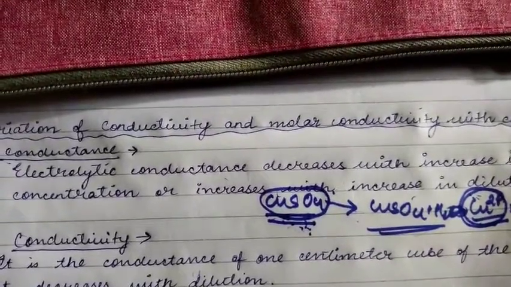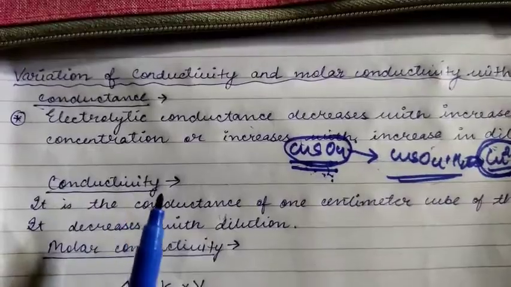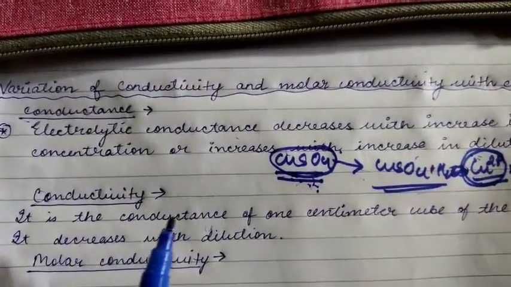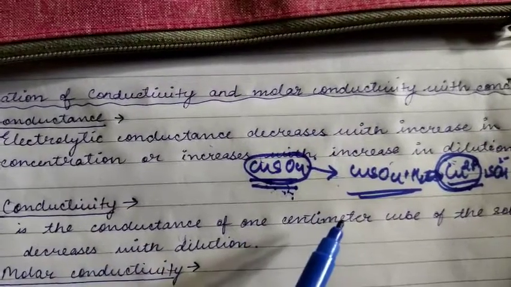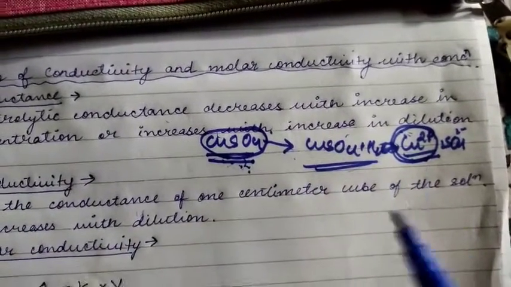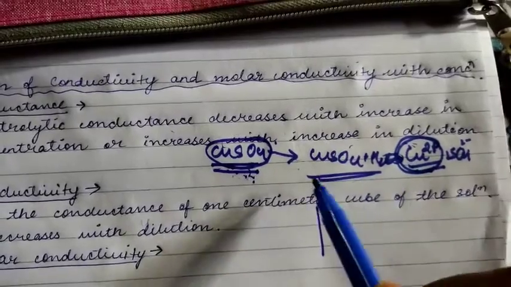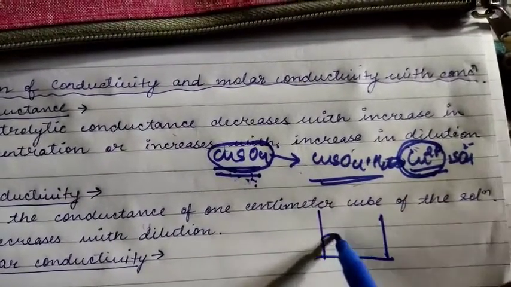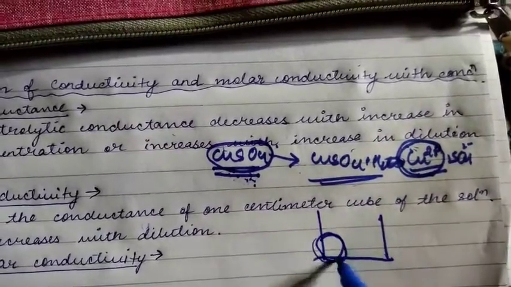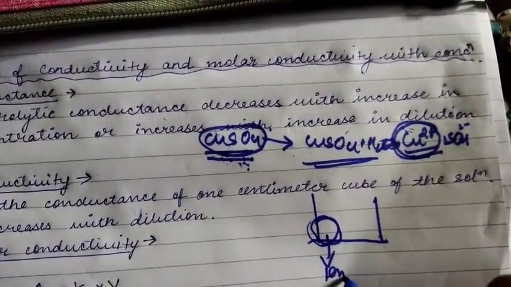Is it clear? But when we talk about conductivity, the definition is the conductance of 1 centimeter cube of the solution. Here it is specified, we are not talking about the whole electrolytic solution. We will talk about only a particular volume, 1 centimeter cube of the solution.